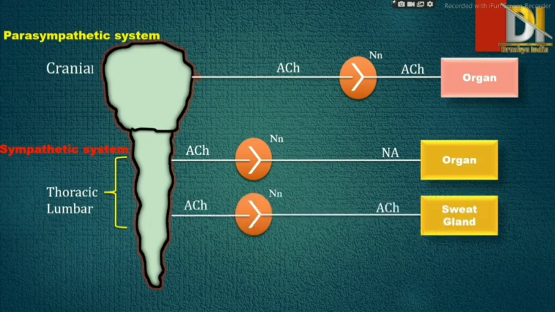And in the next case we can see that at both the regions, means at postganglia and preganglia region, acetylcholine is present, but it also comes under sympathetic system, and it is further connected to sweat glands.